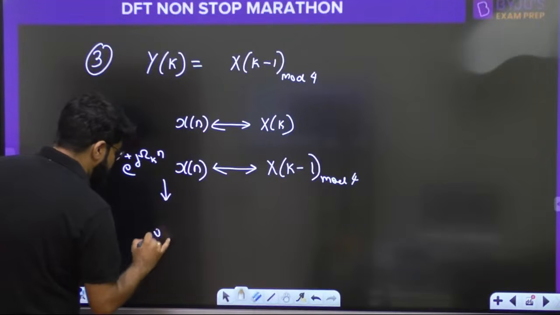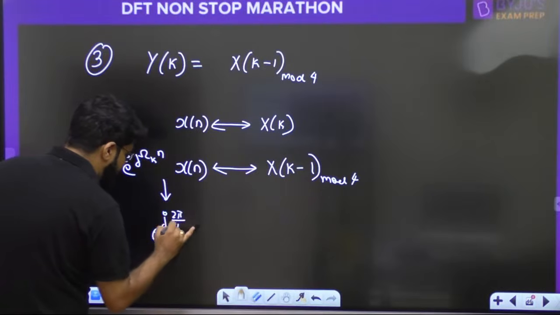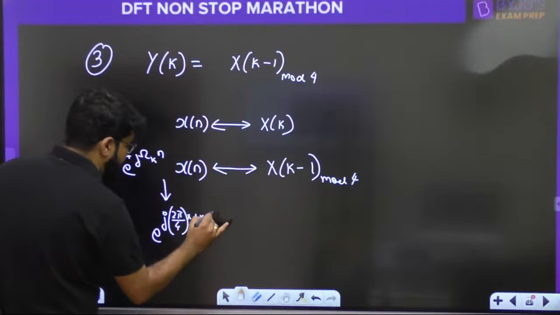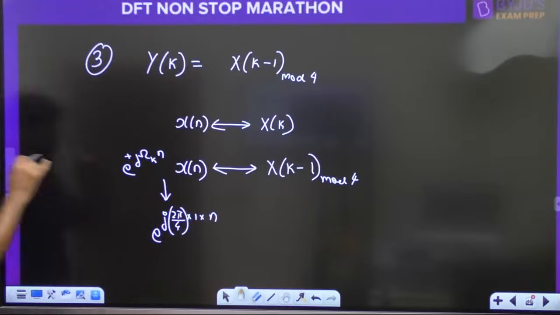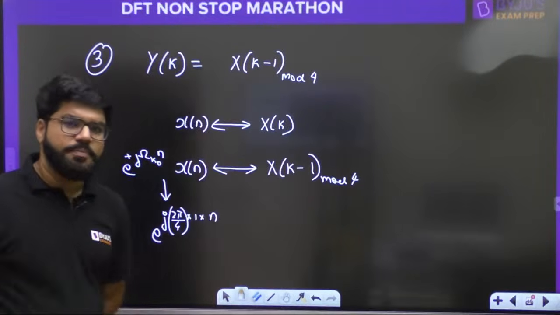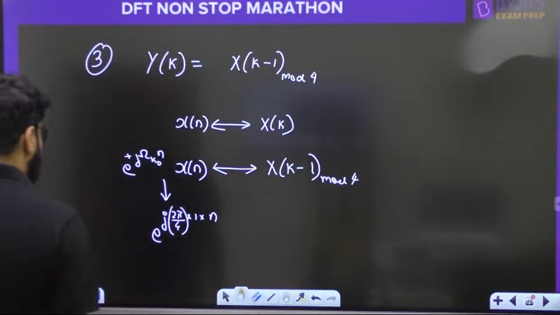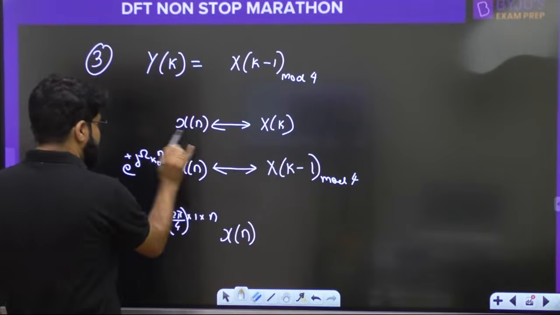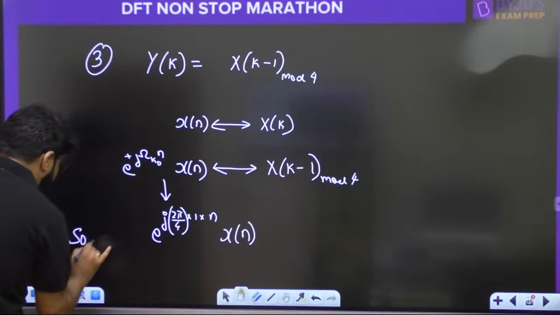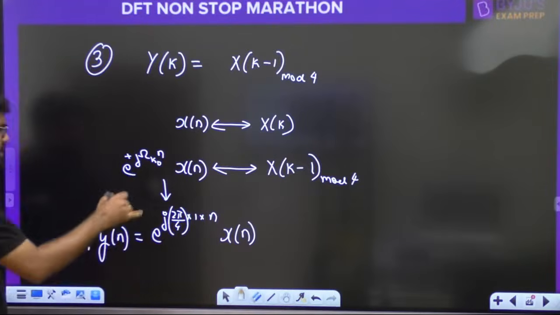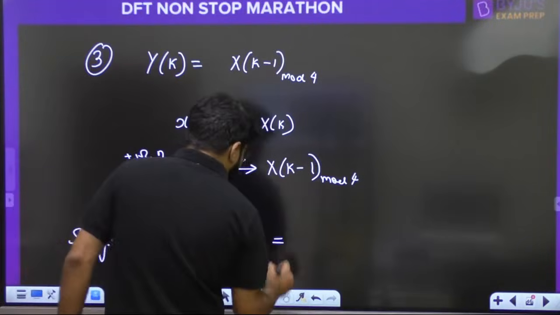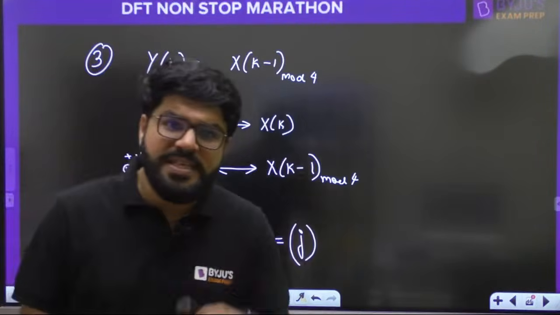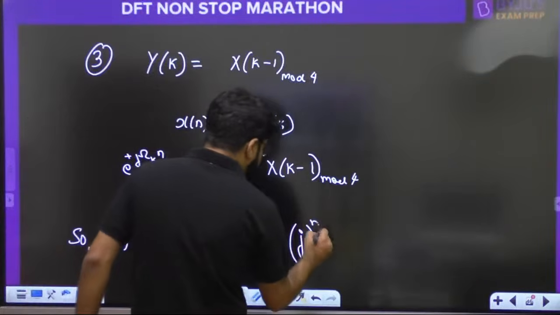So this will be e raised to the power j, omega is 2 pi by N, where N is 4, into k naught, whose value is 1, multiplied by n. I told you k naught is the frequency shift parameter, multiplied by x[n]. This is Y[k], so this is y[n]. So y[n] is e power j 2 pi by 4, e power j pi by 2. What is the value of e power j pi by 2? Cos pi by 2 plus j sin pi by 2, it will come out as j. So the answer is j to the power n into x[n].